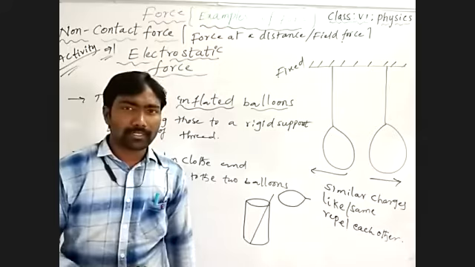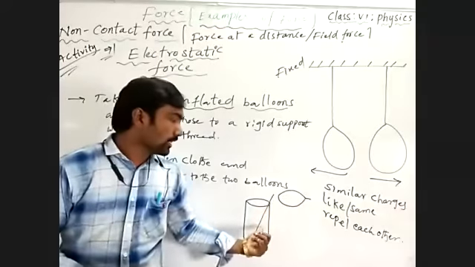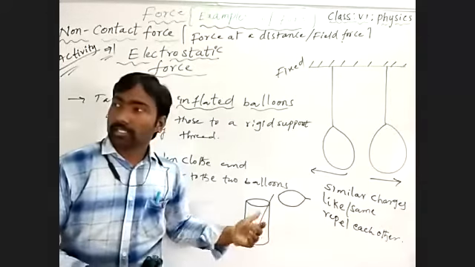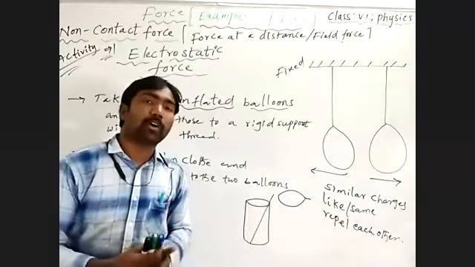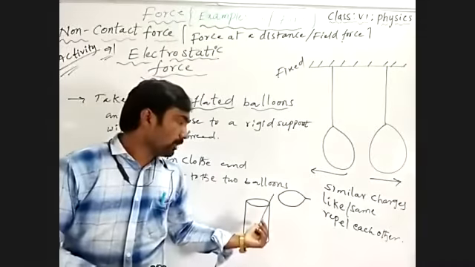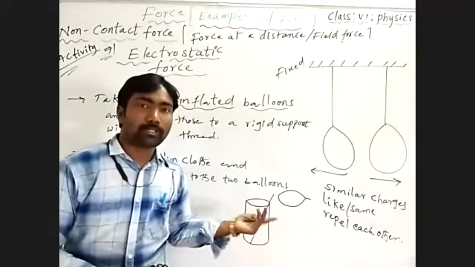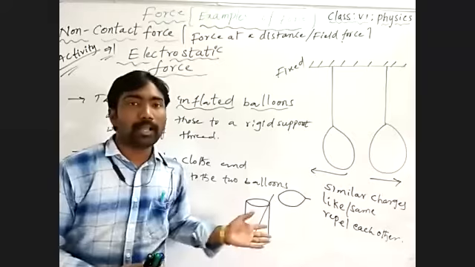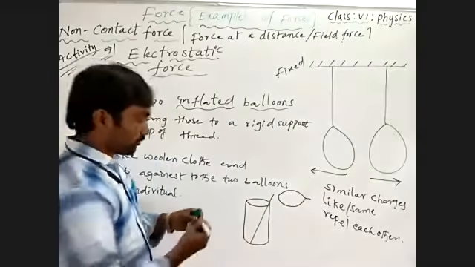Means what we can consider, this is a charged balloon, this is an uncharged straw. So there is interaction between those two, placed apart at a distance, because the charged balloon carries a negative charge and the uncharged body carries a positive charge. They attract each other. Means unlike charges, what happens here?